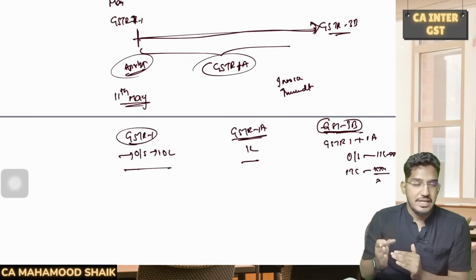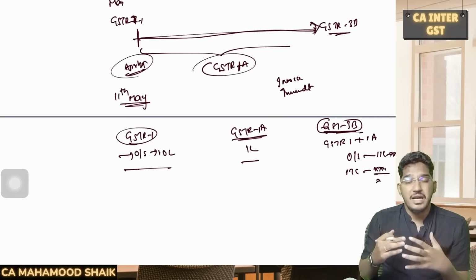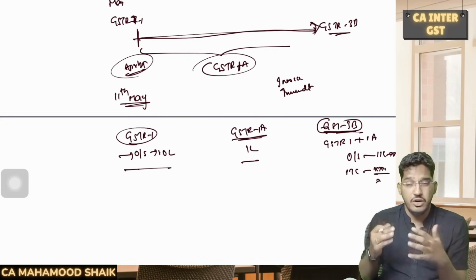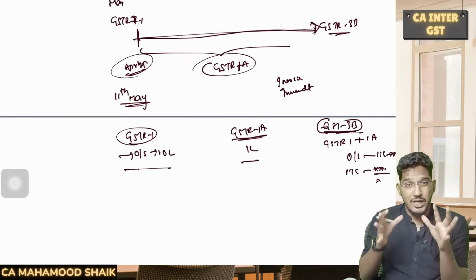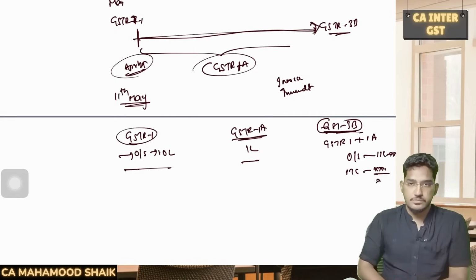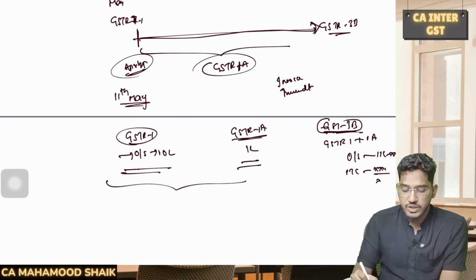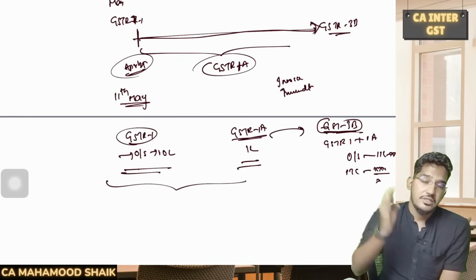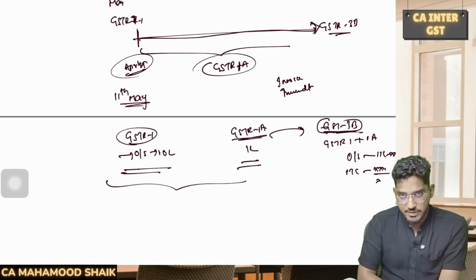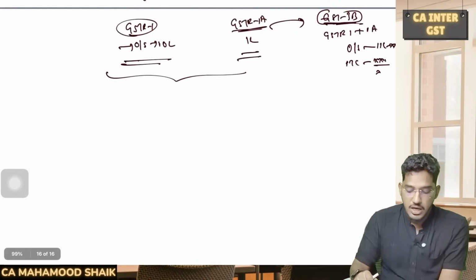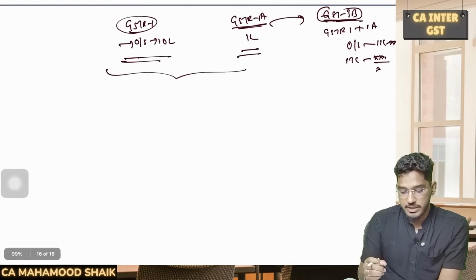So GSTR 1A is the mechanism through which I can rectify or amend my GSTR 1 of the current month. Able to understand? My GSTR 1 and GSTR 1A both put together will be reflected in my current month's GSTR 3B only. Clear? And one more point I would like to explain here.